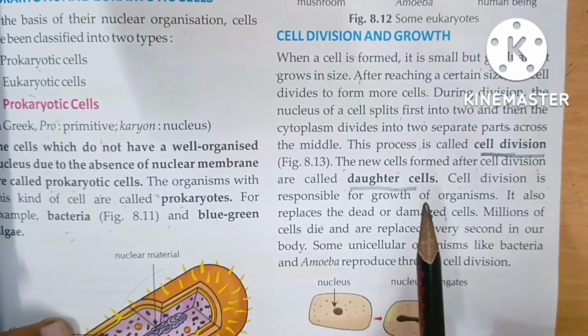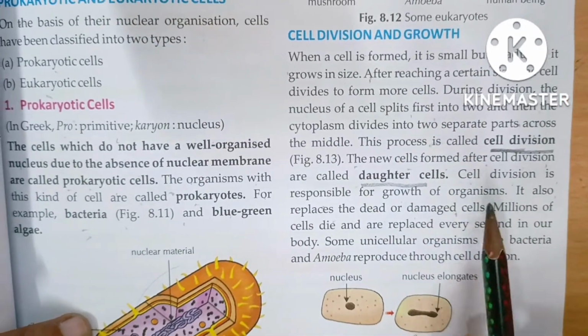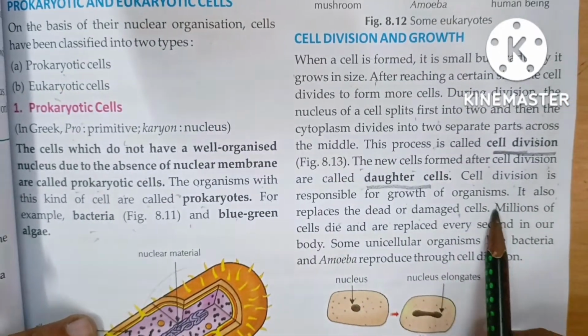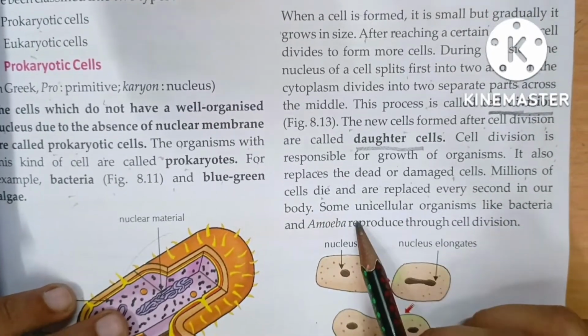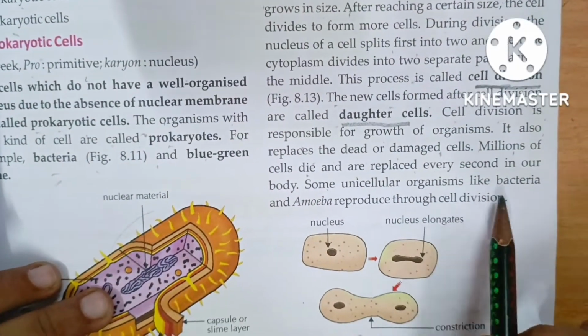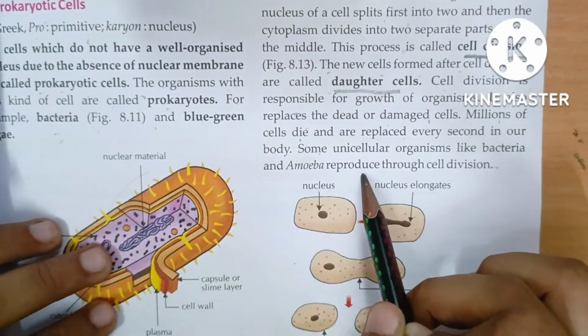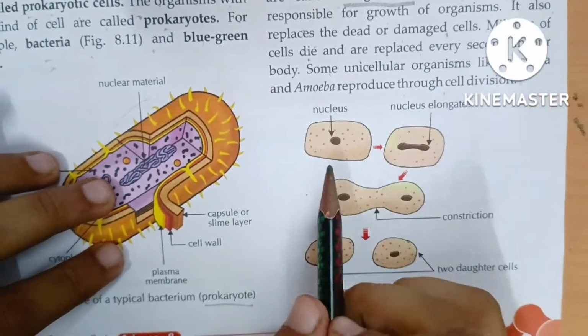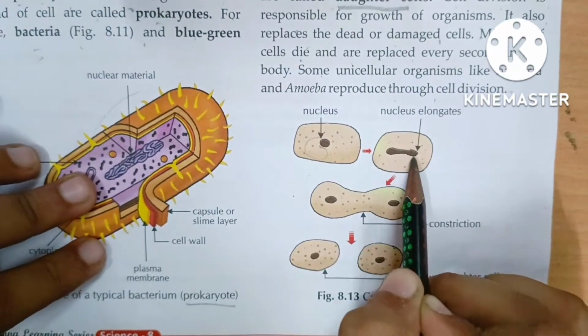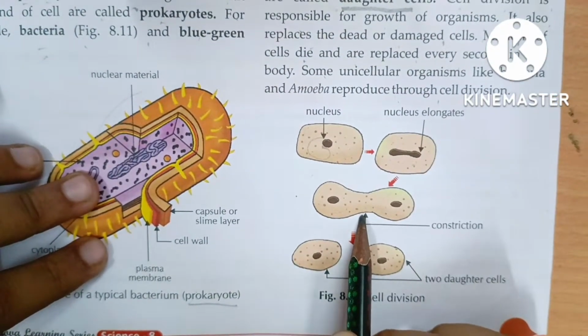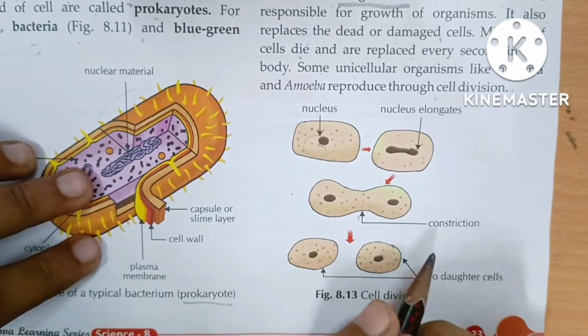So when the nucleus of a cell is dead or damaged, the cell becomes dead. Millions of cells die and are replaced every second in our body. Some unicellular organisms like bacteria and amoeba reproduce through cell division. This is the diagram of cell division. You can see there is a nucleus, then it splits into two, then the cytoplasm separates into two equal parts, and then there are two daughter cells.